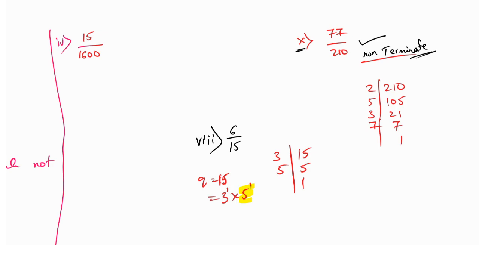The 8th one I am talking about. In the 8th one, it is in the form of 3 raised to n and 5 raised to m. But it must not have a 3 here. But we have a 3, but it terminates. How? If you know the answer, you tell me, otherwise I will inform you. It terminates. Then the theorem is false, then the theorem is wrong.